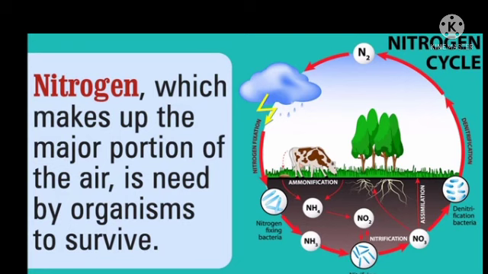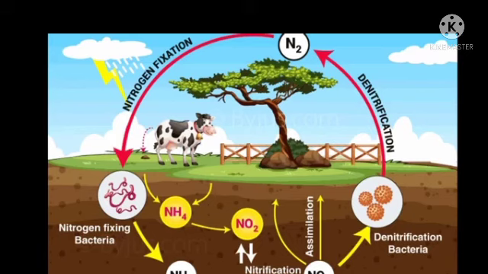Let us see how. Let's first define the nitrogen cycle. The circulation and recycling of nitrogen gas into the form of different compounds through various biotic and abiotic processes occurring in nature is called the nitrogen cycle.